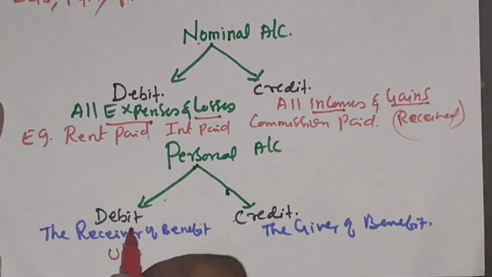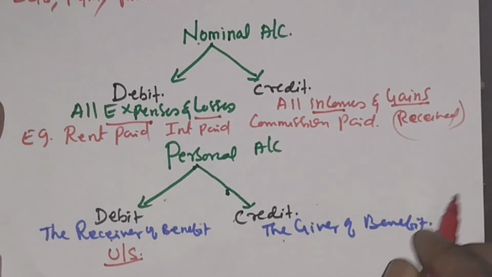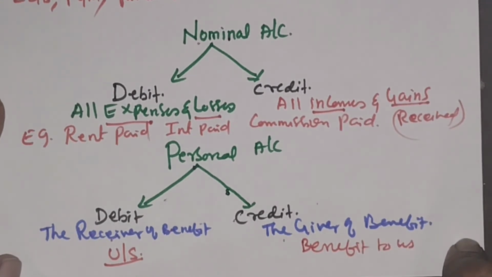If any person receives benefit from my business, it is called the rule of debit. And credit the giver of benefit: some person will give benefit to us. This is called the credit rule of the personal account.